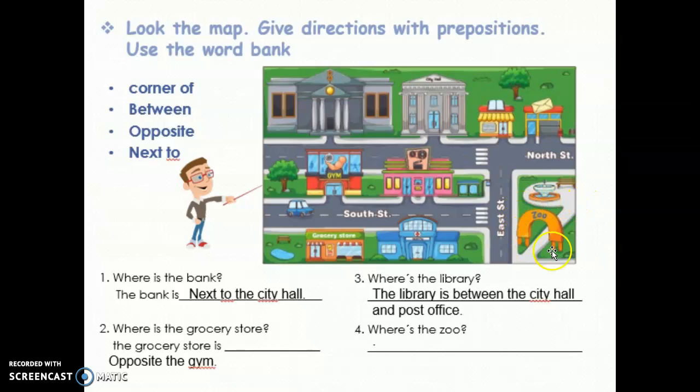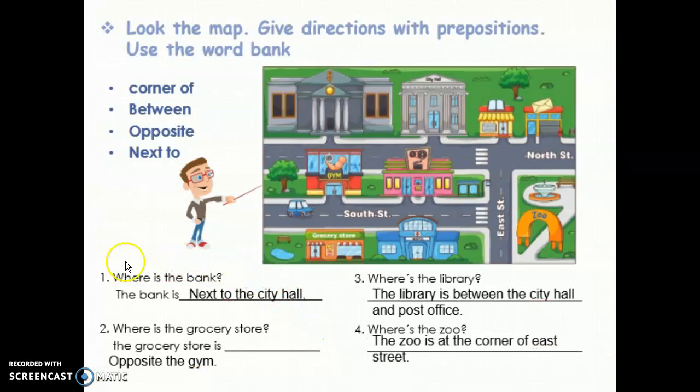Okay? And the last question is, where's the zoo? Where's the zoo? The zoo is here. Okay? So our answer is the zoo is, we use corner of, corner of East Street. Okay? Okay, East Street. It's our answer.